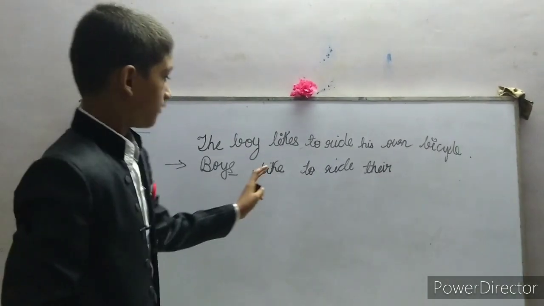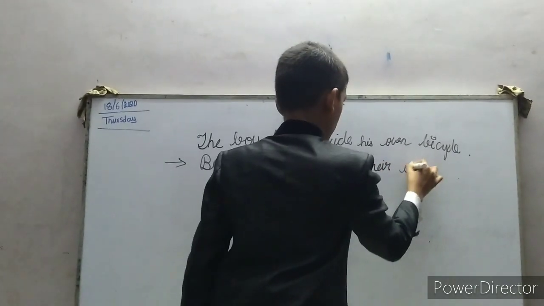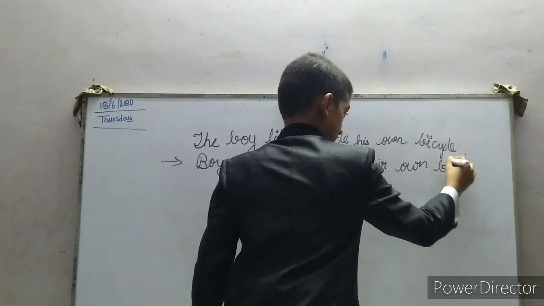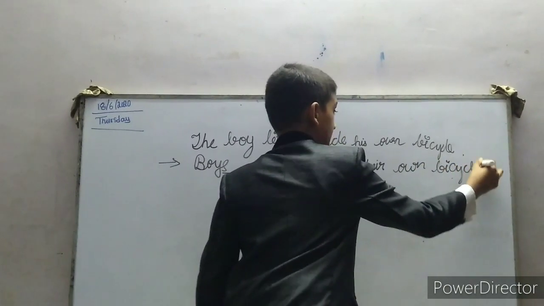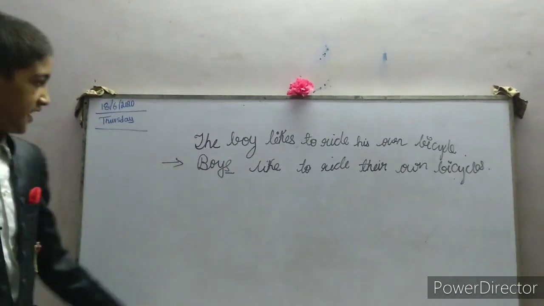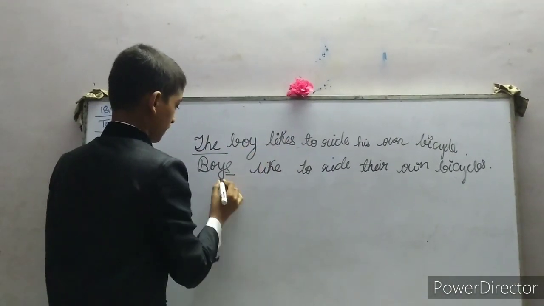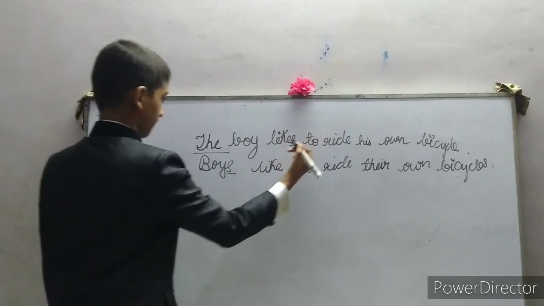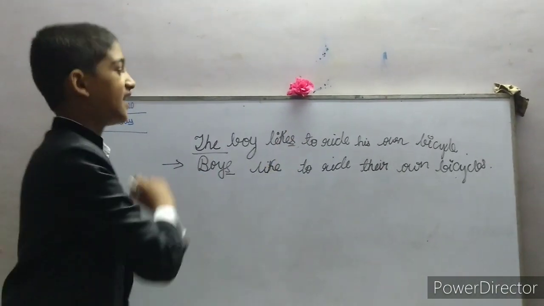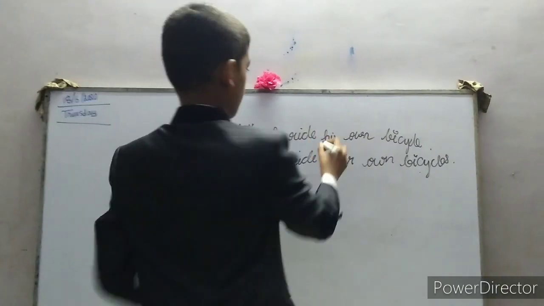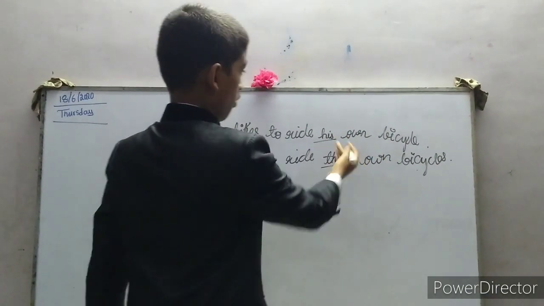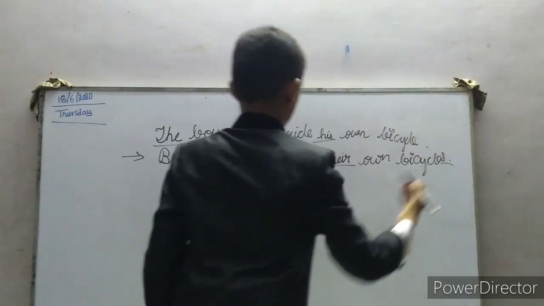Boys like to ride their own bicycle will become bicycles. So the changes are, the will go, boy will become boys, likes will become like, to ride, his will become their, and own bicycle will become bicycles.